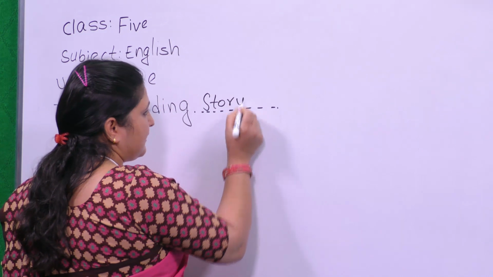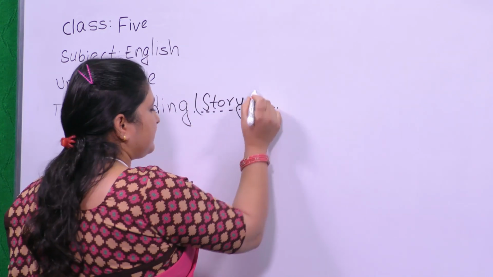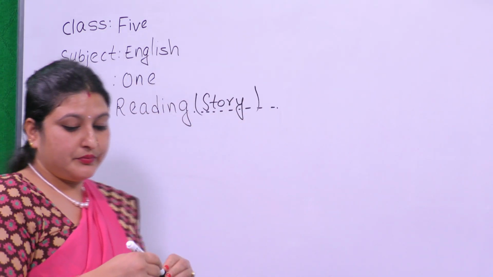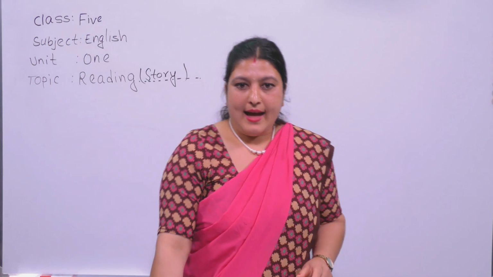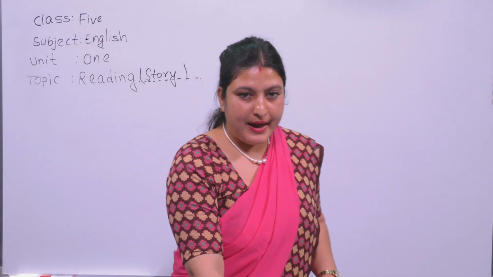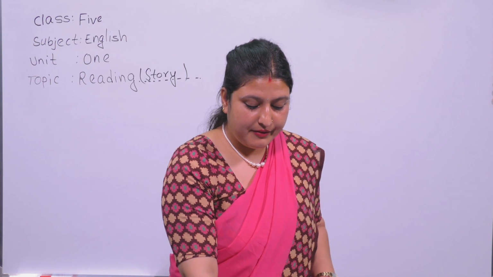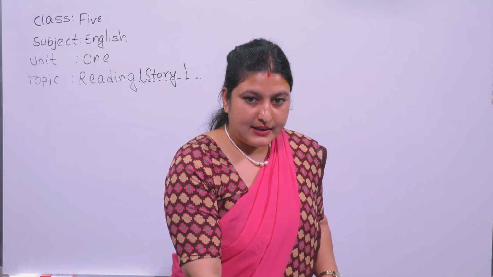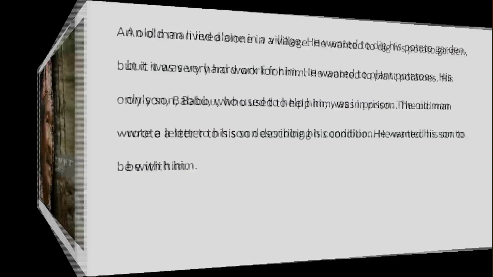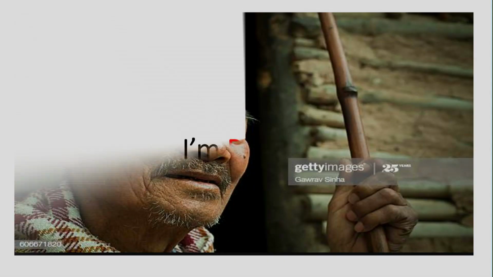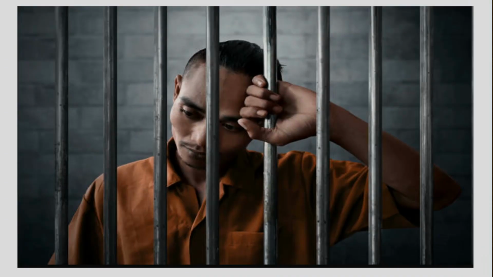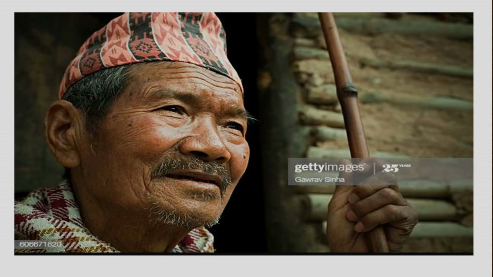There is a story of a boy and the old man who is his father. Look at the condition of the boy. Where is the boy? The boy is in prison. So the story is about the old man and his son who is imprisoned.